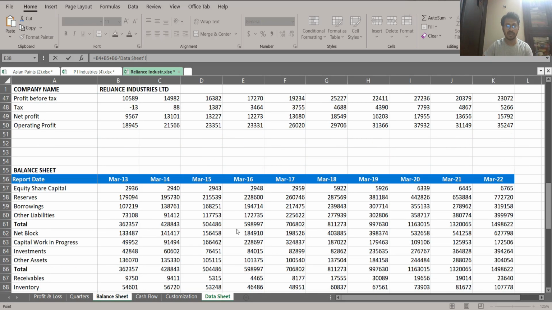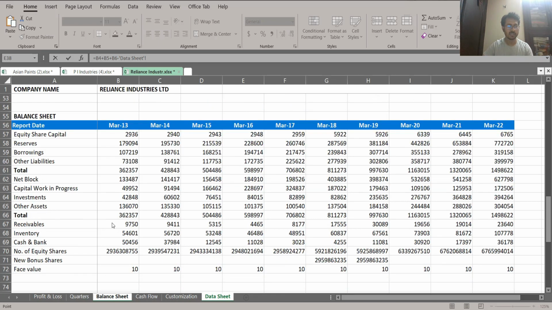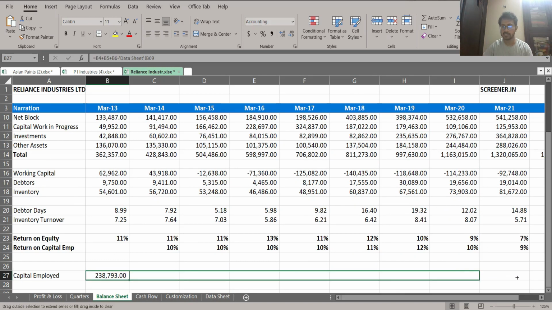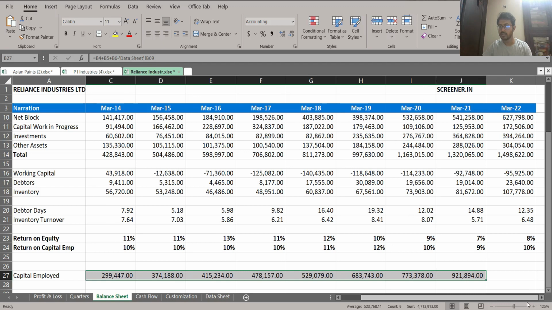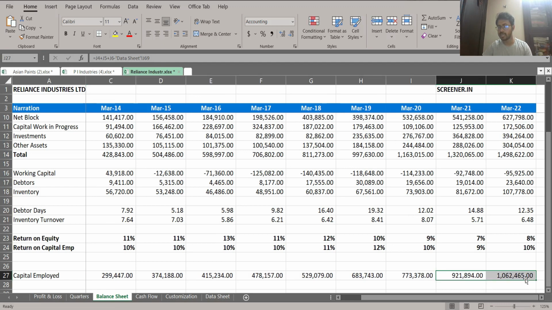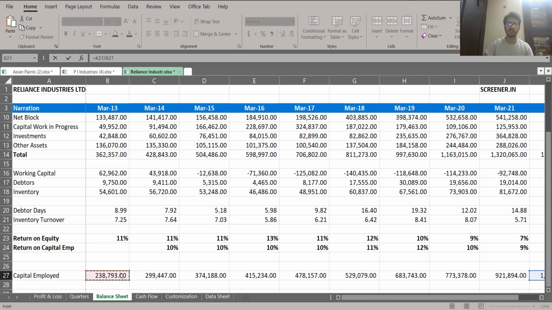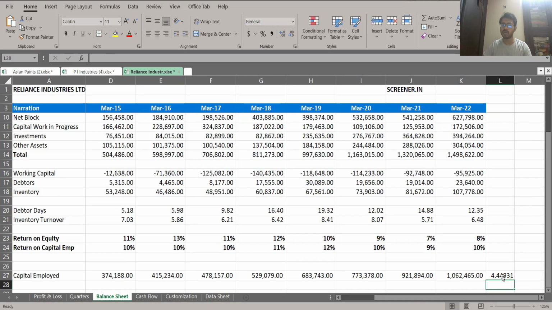When you do this, make sure you take the cash for the same year. So the cash that you had, that is for 2013. Here you see the cash for the company in the year 2013 is this. If we take it, we get the capital employed like this, and if we just drag, we get the capital base for the company as time progresses. Now let us do a calculation to get some idea of how much capital has gone into this business. The first divided by the last, so that means the capital has increased almost 4.44 times since 2013.